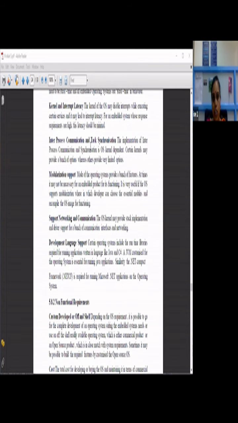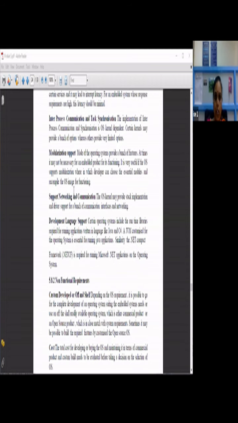Then inter-process communication and task synchronization. That is nothing but how the communication will happen from one process to the other process, and how you are going to synchronize the task, shifting from one process to the other process or thread to thread. The implementation of inter-process communication and synchronization is OS kernel dependent. Certain kernels may provide a bunch of options, whereas others provide very limited options. Again, it depends upon the operating system.